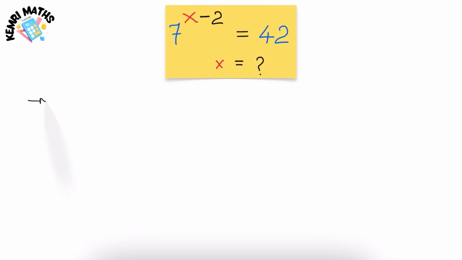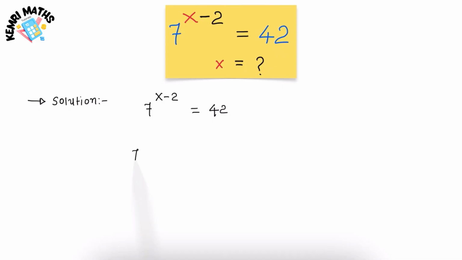Exponential equations can look tricky, especially when the numbers don't match up neatly. Take this one, 7 to the power x minus 2 is equal to 42. At first glance, 42 doesn't look like a power of 7, so most students get stuck right here. But Olympiad level math is not about guessing, it's about spotting the right tool. And in this case, that tool is logarithms.